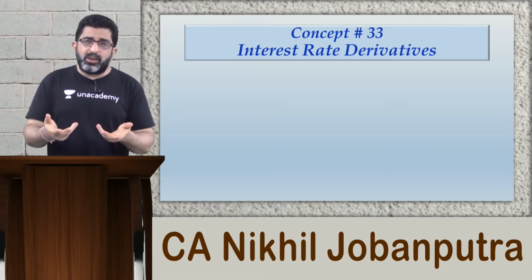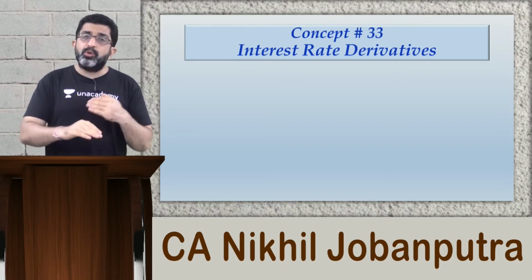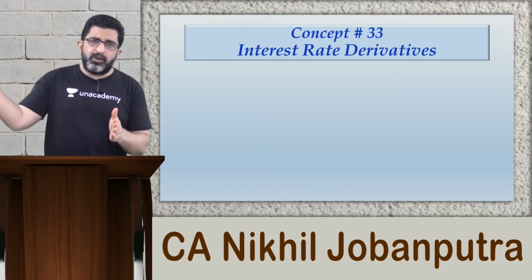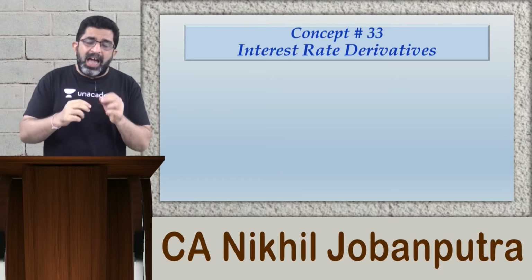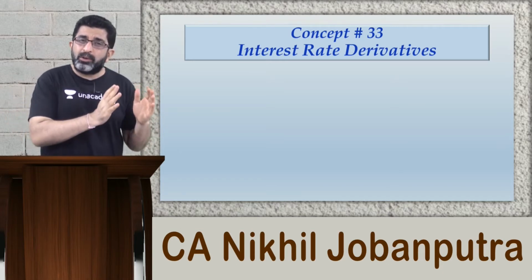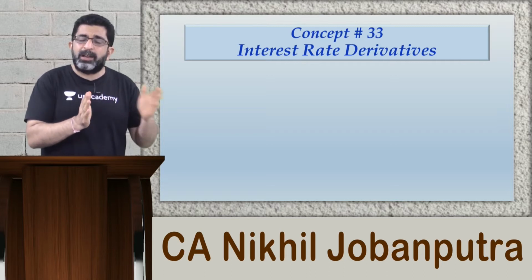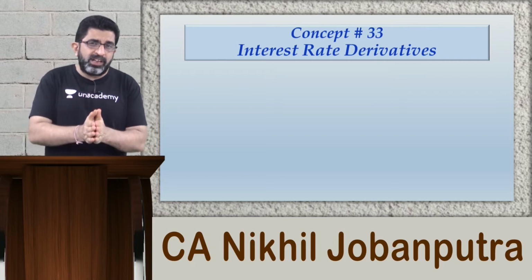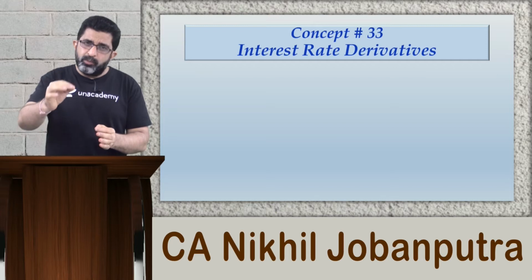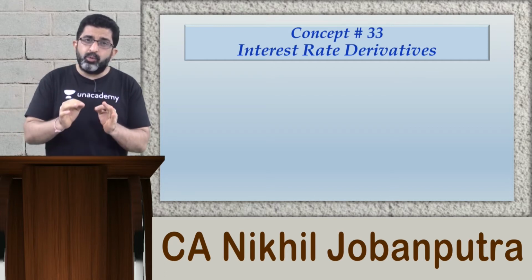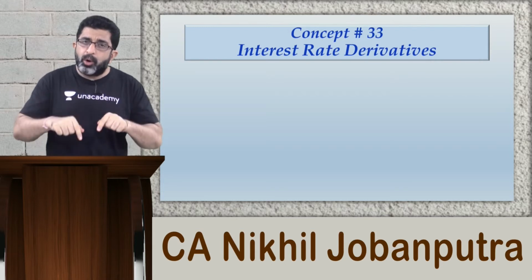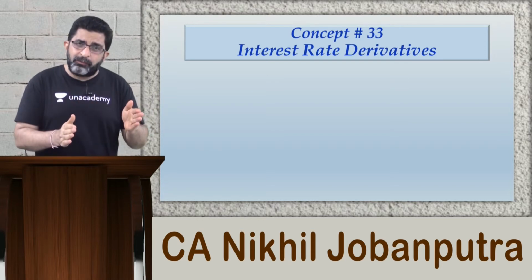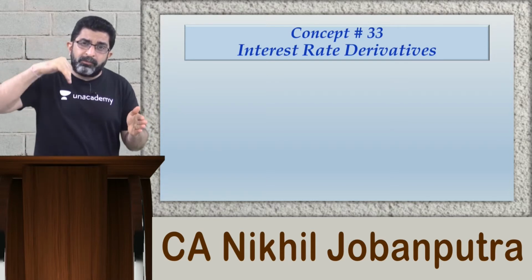However, I convey my request that I don't want to borrow right now, I want to borrow after 6 months. So basically I want to borrow after 6 months for a period of 5 years, but I have a risk with respect to interest rates because interest rates are highly fluctuating. I want the bank to commit an interest rate to me today. That means I would request the bank to specify the interest rate that it would charge me. Though I am not borrowing today, I am going to borrow after 6 months. So borrowings will initiate after 6 months, but I want the interest rate to be fixed today.